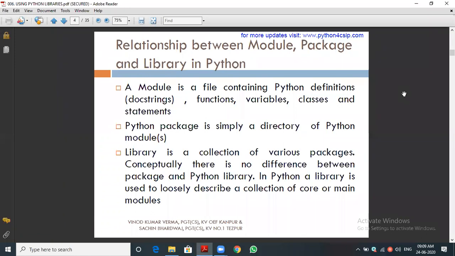A collection of function definitions. You can see a module is a file that contains Python definitions, that is function definitions, variables, classes, and other statements, that is global variables and classes. So we can simply say it is a collection of function definitions and its variables. Actually, we need to include classes also. That is the proper definition. You can see it in the first line, and you can see the pointer also.